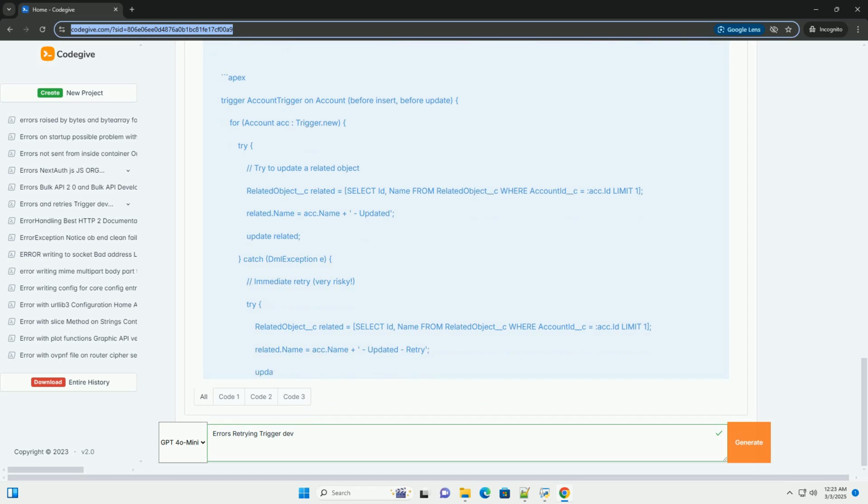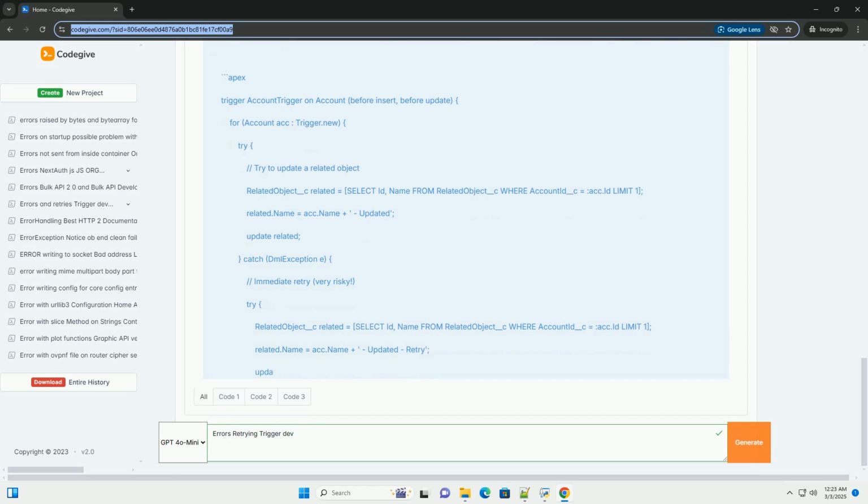Error handling: the account update retry class includes try-catch blocks to handle potential exceptions. If an exception occurs, it logs the error message and requeues the job. addError: this method adds an error message to the account record, which will be displayed to the user when the transaction rolls back.